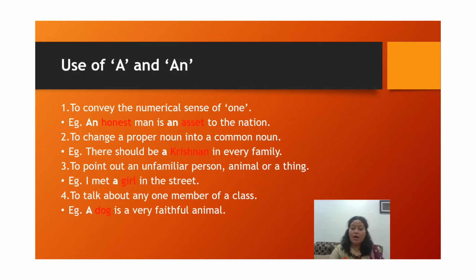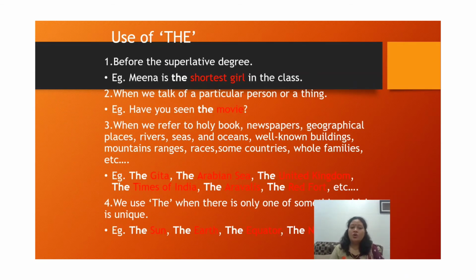Let's see now how we can know more about the article. Use of the. We have the common trick for a and an, the vowel sound and consonant sound. But what about the? Many students have the question, ma'am, where do we need to use the? There are a few points I have mentioned in my PPT. Always before the superlative degree we use the.